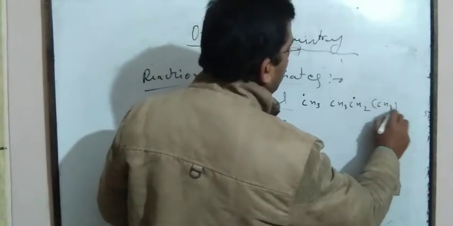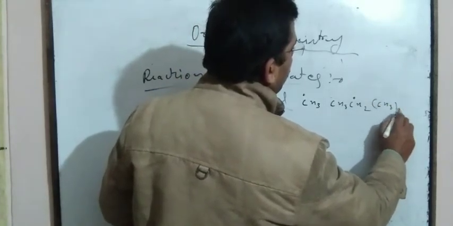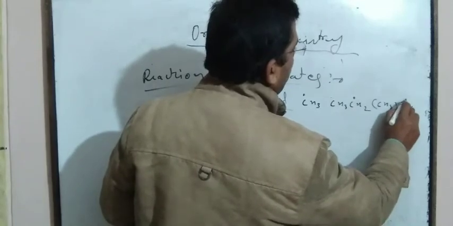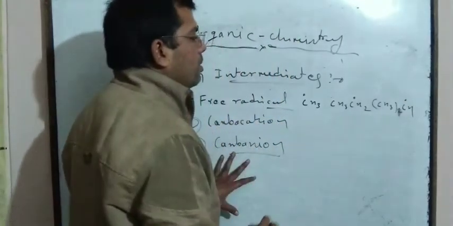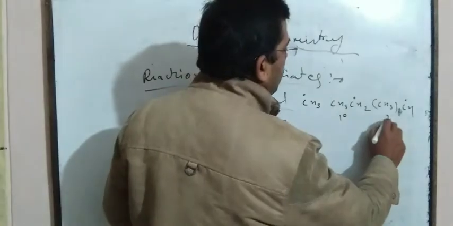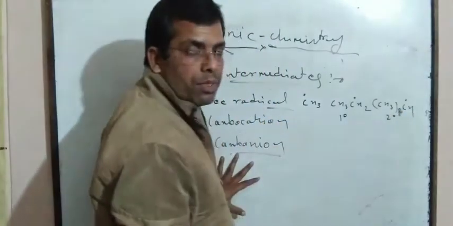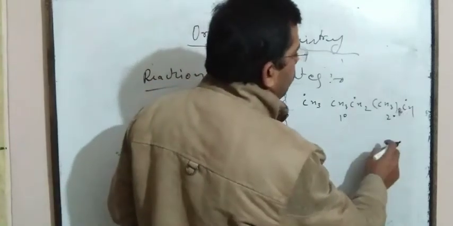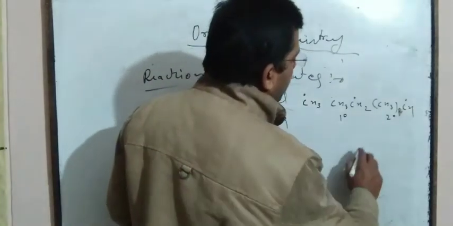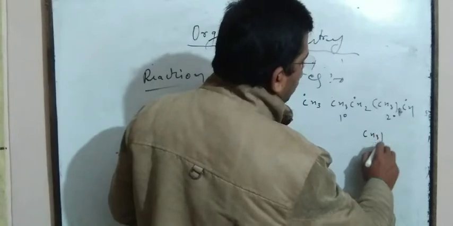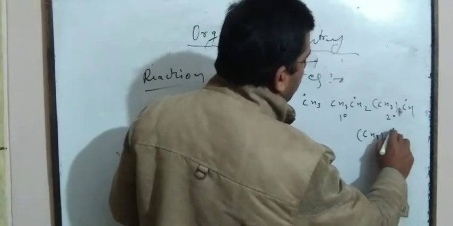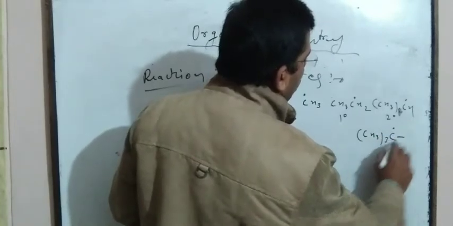If (CH3)2CH is taken, this is a 2 degree secondary free radical, because two alkyl groups are connected to this carbon. And (CH3)3C is a tertiary free radical.